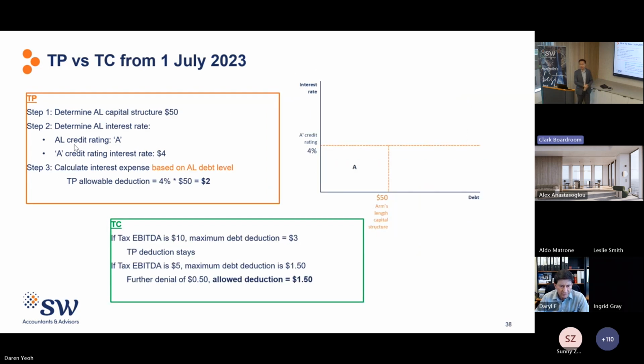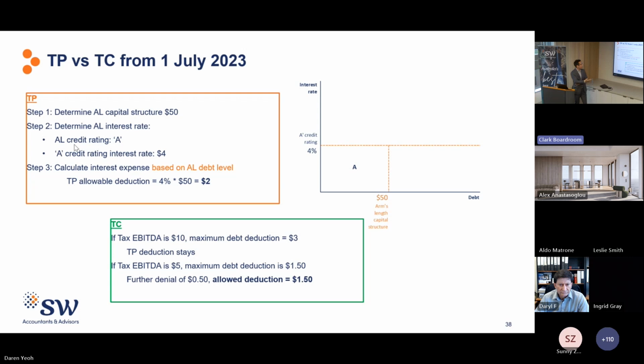But now, under the new rules, because TP can intervene on the quantum, the TP allowed deduction becomes 4% times the arm's length quantum of the debt, which is $50. So basically $2 deduction allowed under TP. So the next step is to calculate the ThinCap outcome. If the tax EBITDA of the entity is $10, the maximum debt deduction on the ThinCap would be $3, which is better than the TP allowed deduction. So in this case, the $2 TP allowed deduction stays.